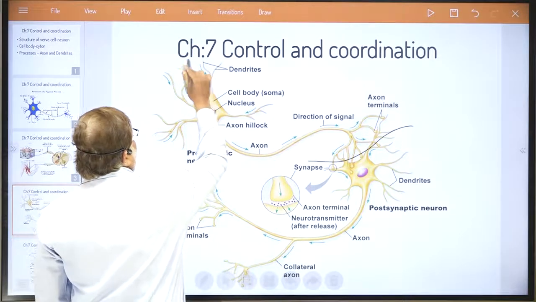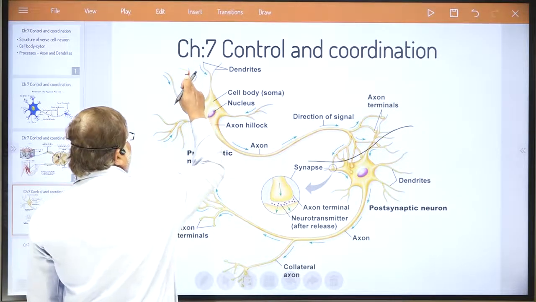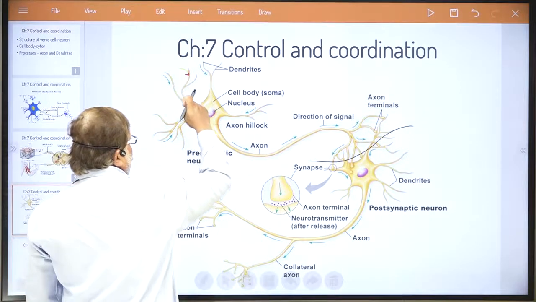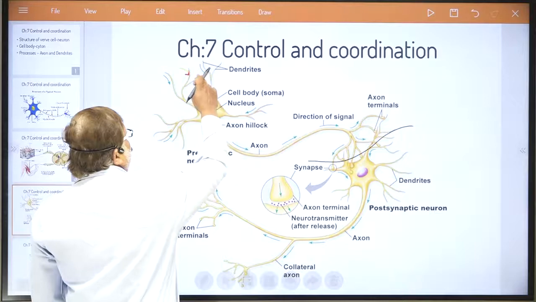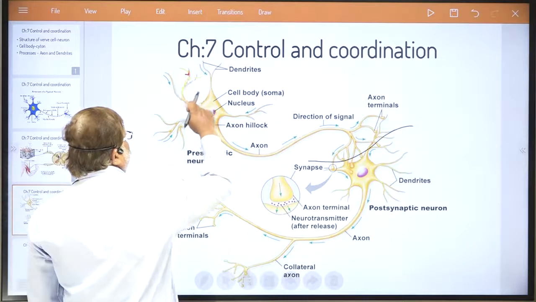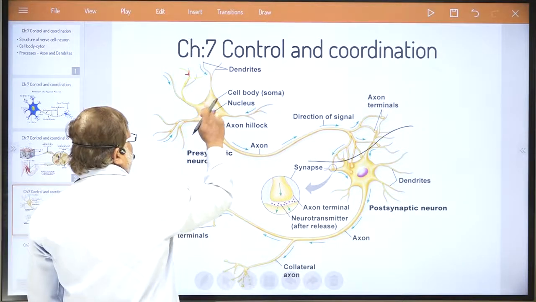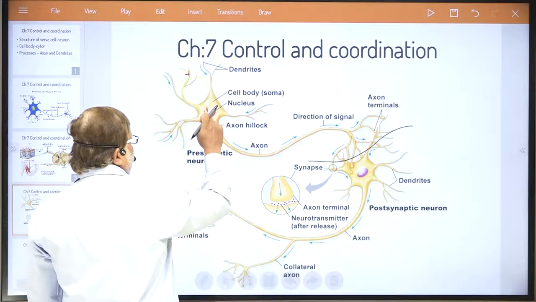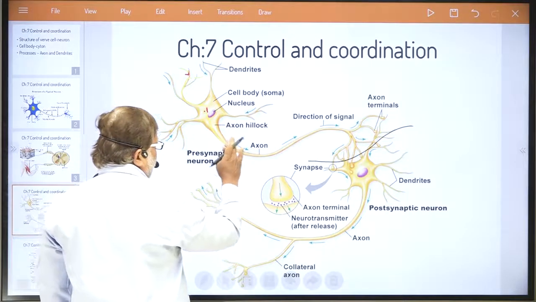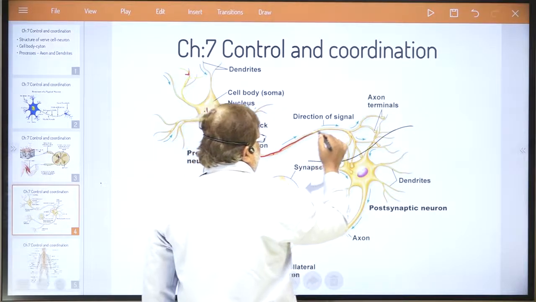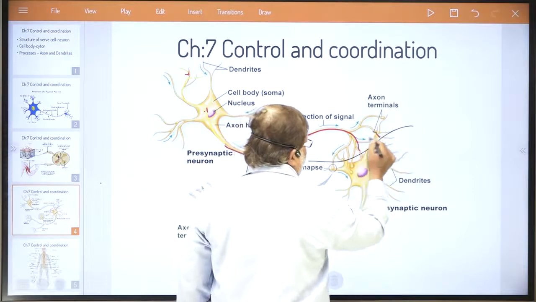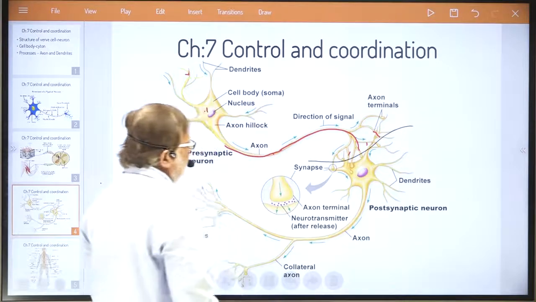You can imagine here, the electric signal is received, travels through the dendrites, then to the cell body. I am just rolling my finger to make you understand. Now it starts traveling in this axon, and reaches here at the end of the nerve cell.